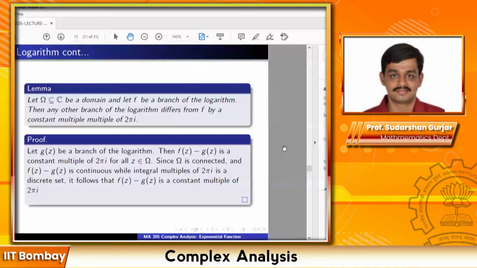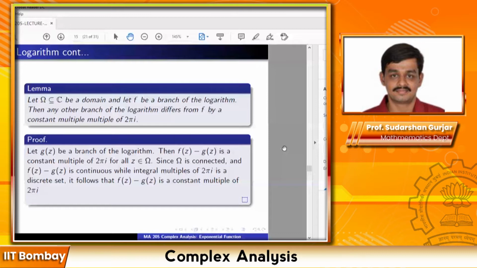So, lemma, but one can make one easy observation. Lemma: let omega inside C be a domain and let f be a branch of the logarithm. Then any other branch of the logarithm differs from f by a constant multiple of 2 pi i. So let g(z) be another branch of the logarithm, let's say.